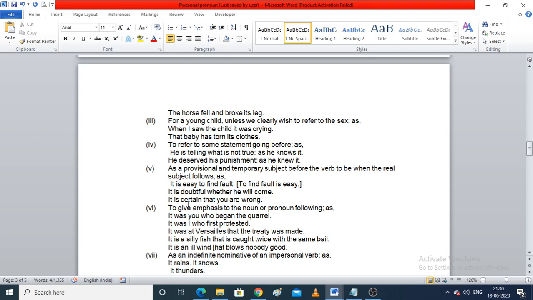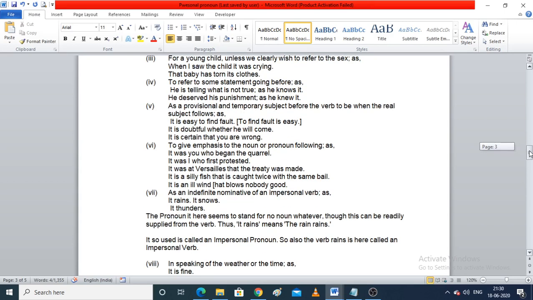Fine. It is doubtful whether he will come. Fine. It is certain that you are young. Now sixth point, to give emphasis to the noun or pronoun following. It was you who began the quarrel.